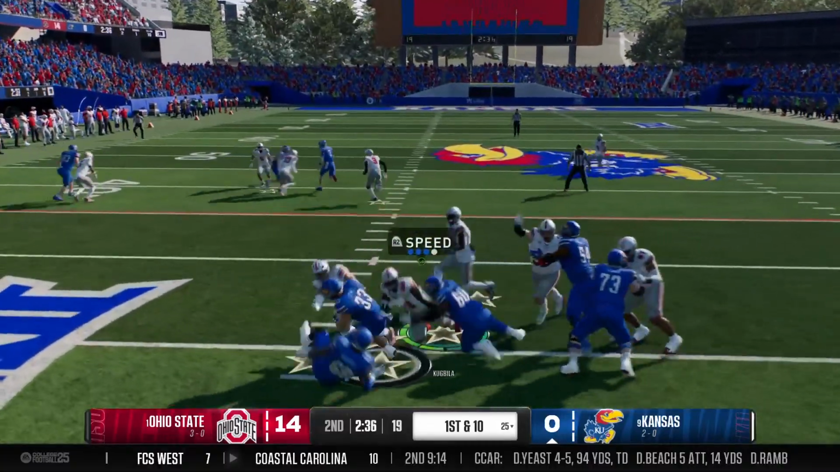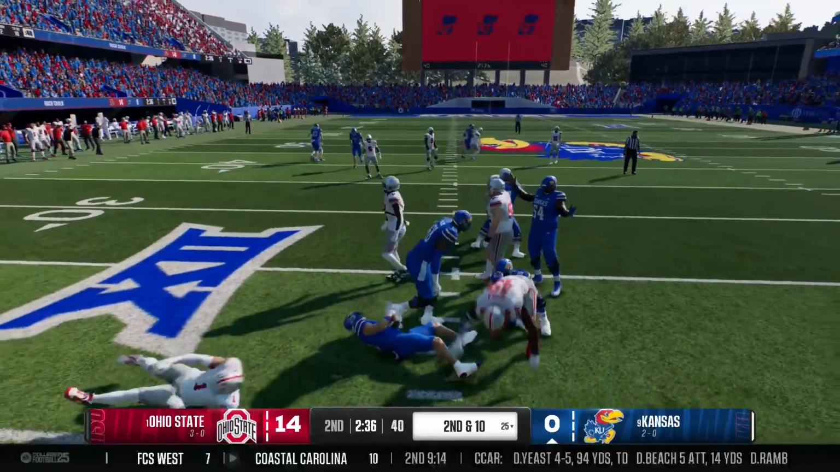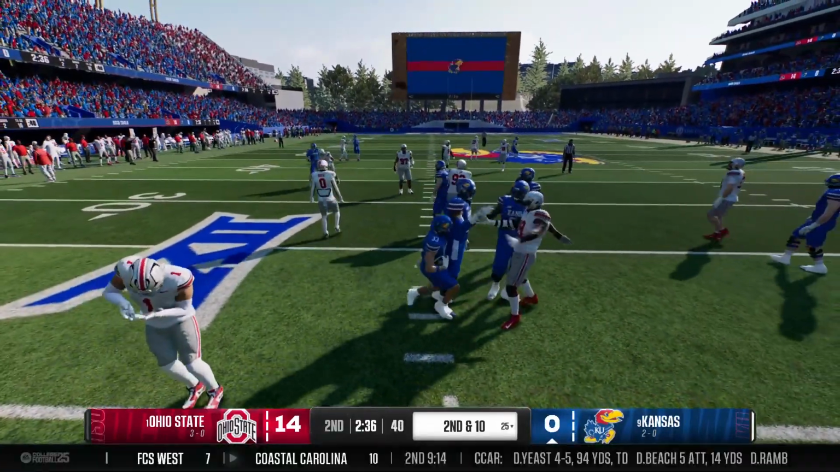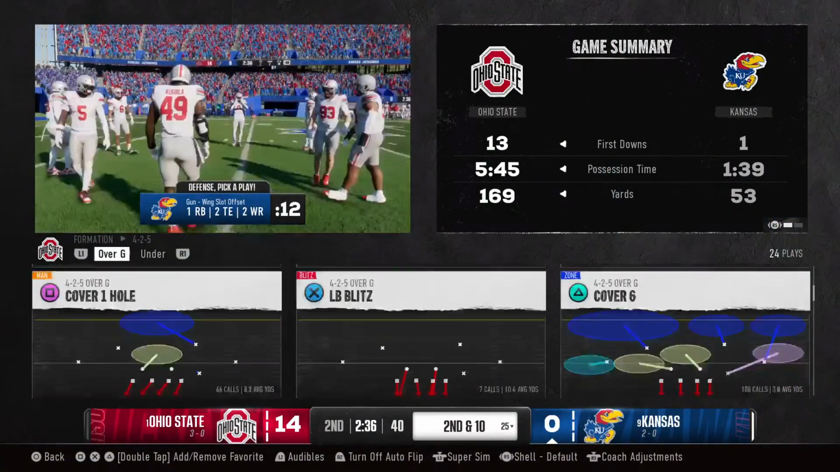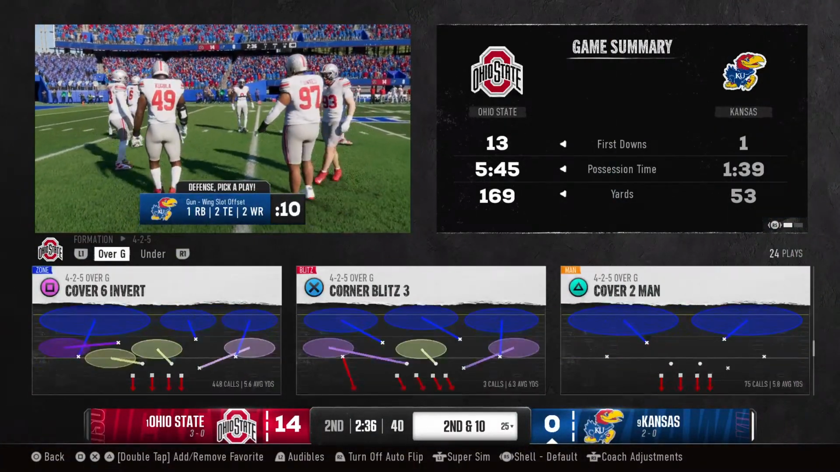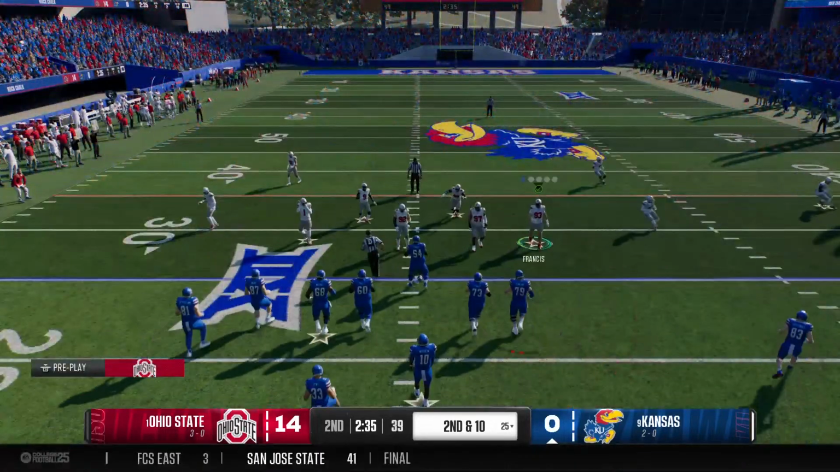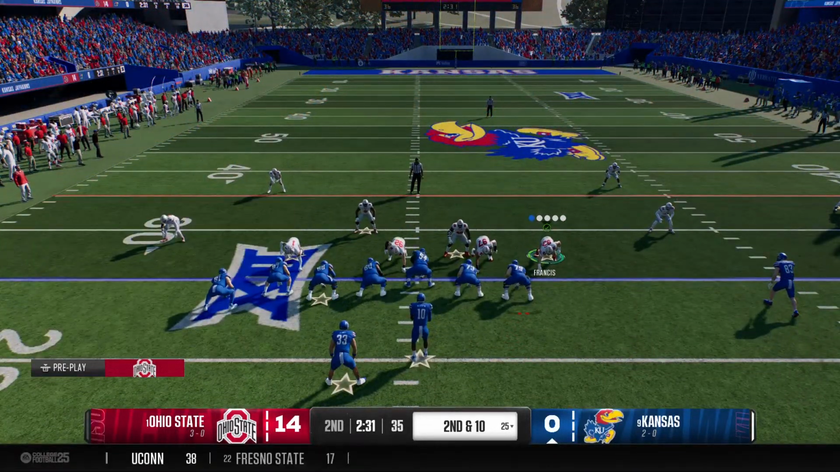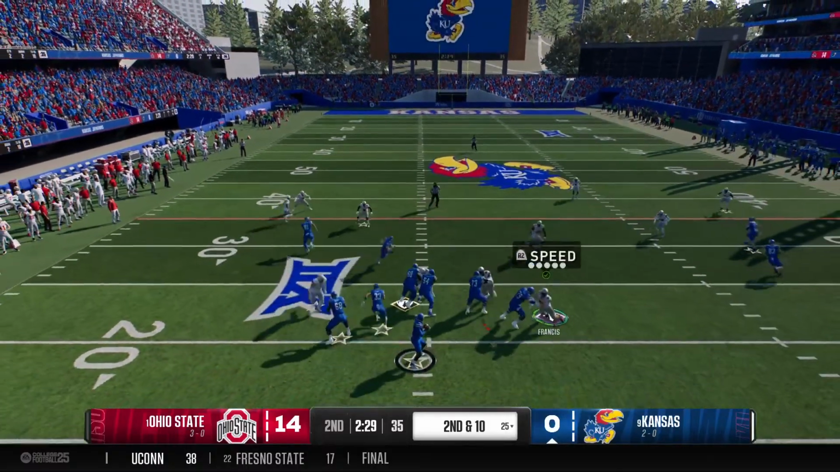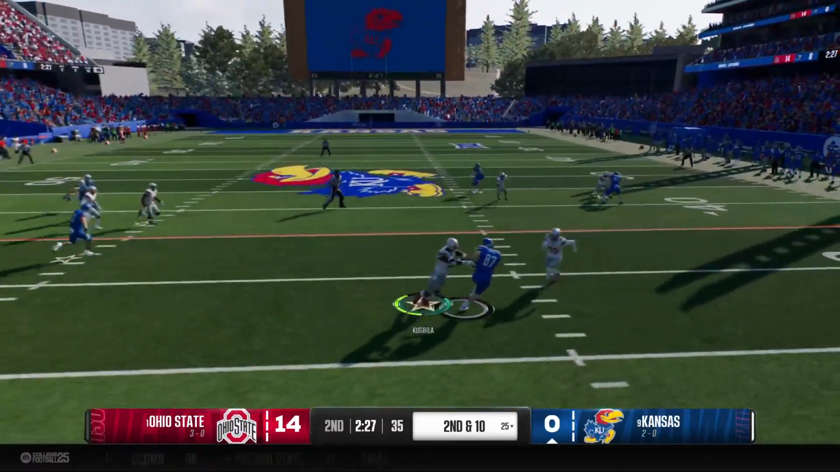Handoff here from the shotgun. We'll try to run inside, but nowhere to go. I tell you, this defense continues to just be physical into line of scrimmage. Offense can't do anything on the ground, and by doing that, this defense is allowing their defensive front to get pressure on the quarterback. Every time they drop back to throw, they become a one-dimensional offense.